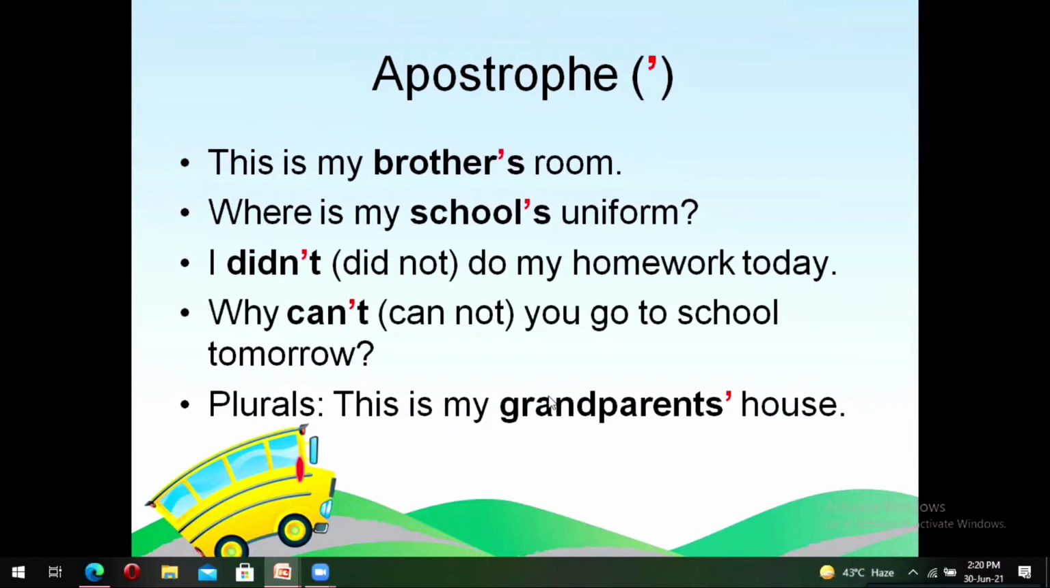The third important thing about apostrophe is that whenever we write certain plurals that end with an S, we just put an apostrophe after it. We do not put an extra S, but we pronounce that particular S also. So this sentence would be read as, this is my grandparents' house. So here we have missed the last S, but we are going to pronounce that S. This is my grandparents' house.